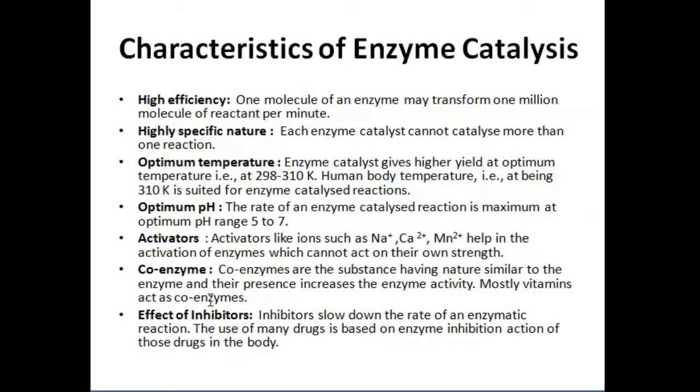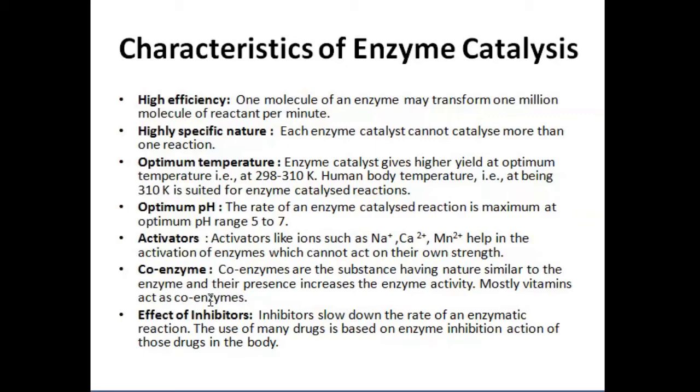For a specific reaction, we use a specific catalyst. Then, optimum temperature. An enzyme catalyst gives higher yield at optimum temperature, considered to be 298 to 310 Kelvin. Human body temperature, 310 Kelvin, is suitable for enzyme catalyzed reactions.